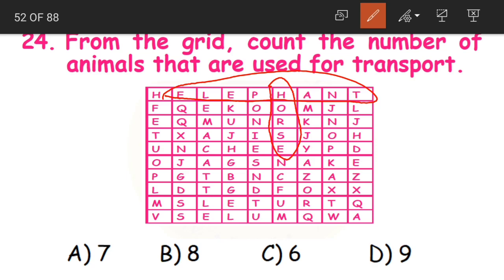Let us search where we have the camel. And we also have the ox. Here you have mule, children. It is written in reverse. See, M-U-L-E. So from here you have to start. Okay, mule is there. And then here you have ponies.